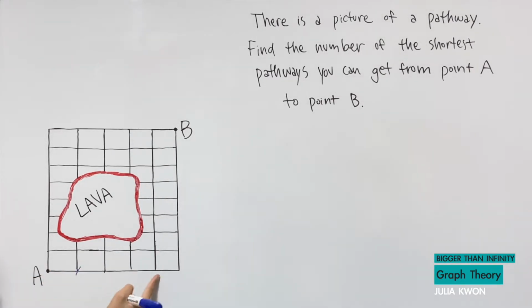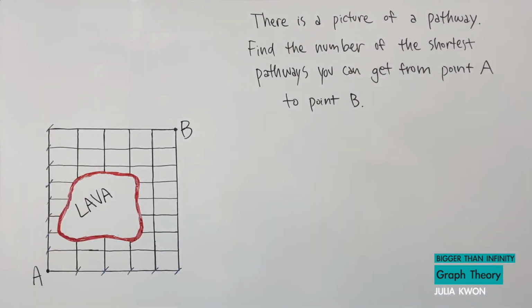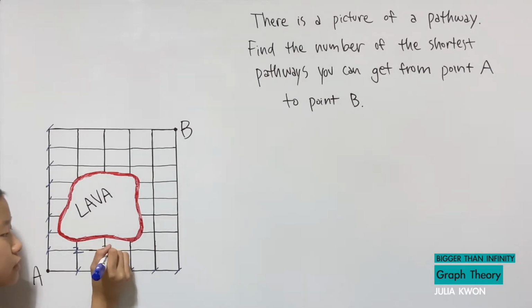The same for this, and this. These are slanted ones, by the way. And also, there's only one way for this. And this, to get to this point, there's two ways. This is one way, and this is another way. Or we can do 1 plus 1, which makes 2. And to get to this point, that's 1, 2, 3 ways, or 2 plus 1, which is 3.